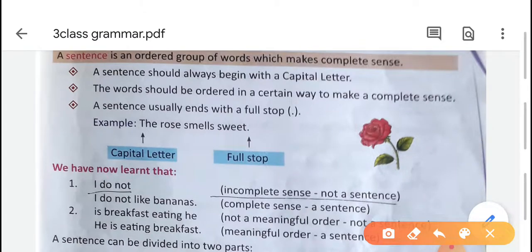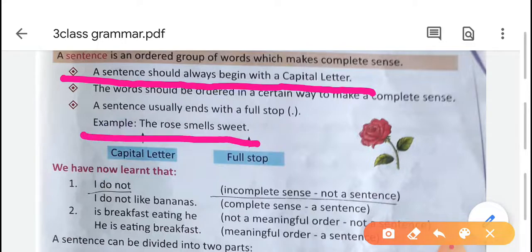A sentence should always start with a capital letter. For example, The rose smells sweet. Here the first letter is T. That T is a capital letter. So whenever we start to write a sentence, we have to start with a capital letter.